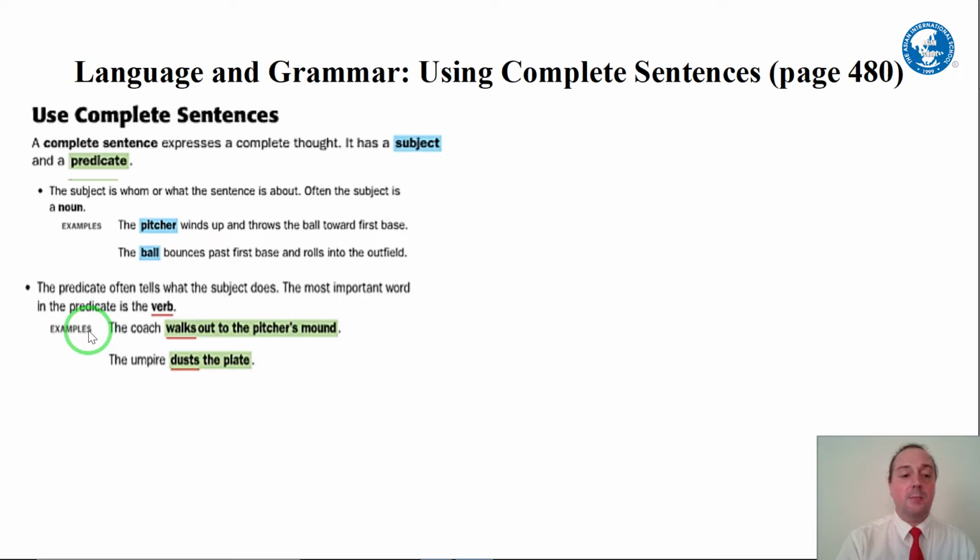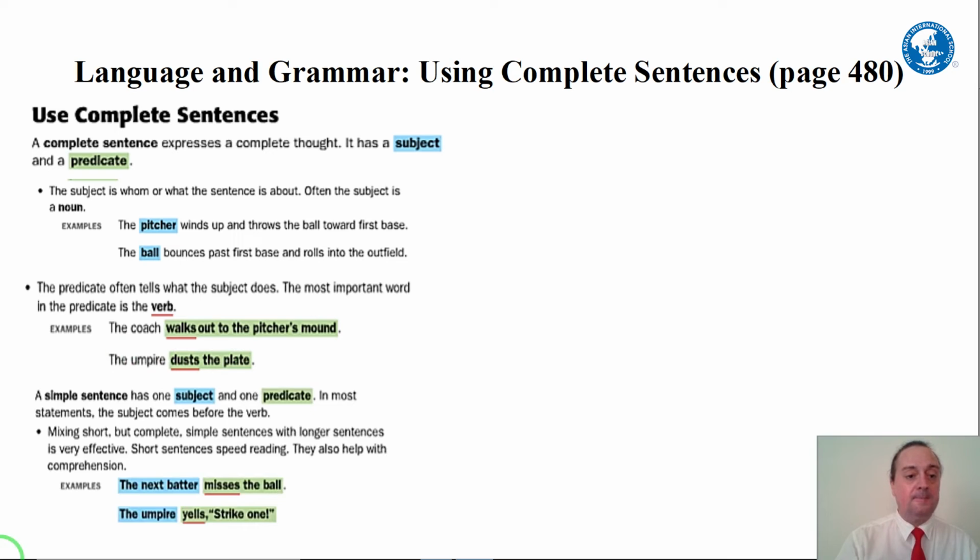So here's two more examples. The coach walks out to the pitcher's mound. So the predicate is walks out to the pitcher's mound. What's the subject? The coach. Okay. The next sentence is the umpire dusts the plate. So the predicate is dusts the plate. The verb is dusts, and the whole predicate is dusts the plate. Who does it? The umpire. This is a complete sentence.